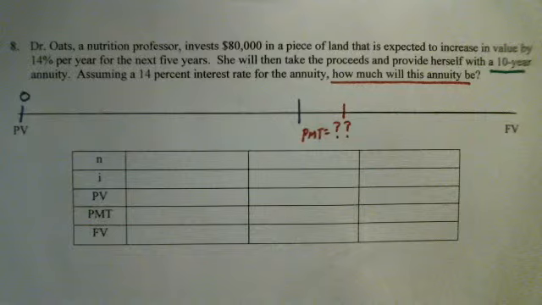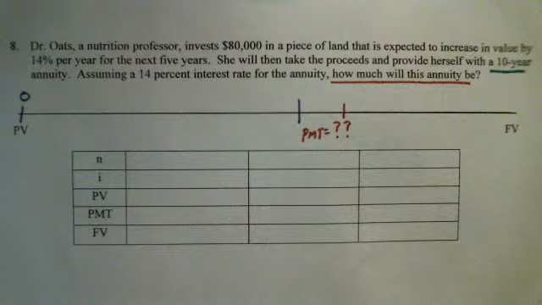Because as we look at the first time period, this is what I would call a two-level problem. I don't know one thing in the first time period. But let's read the problem and see what's going on here.